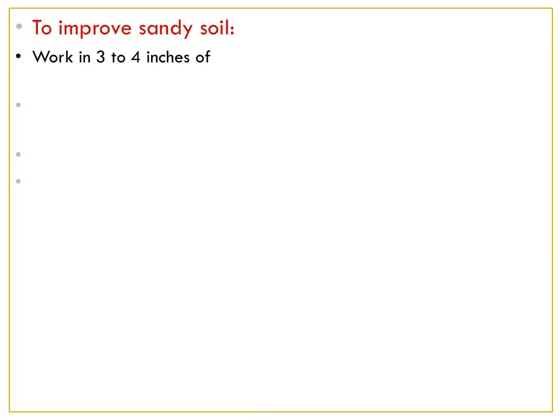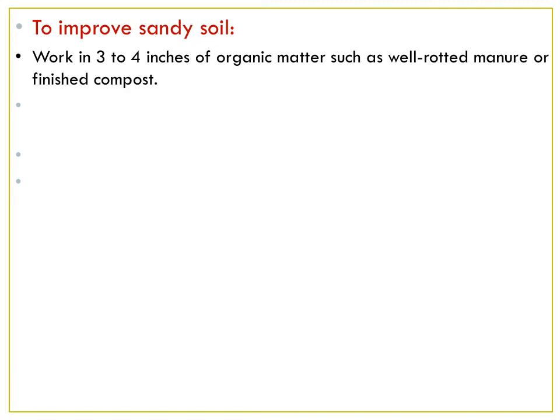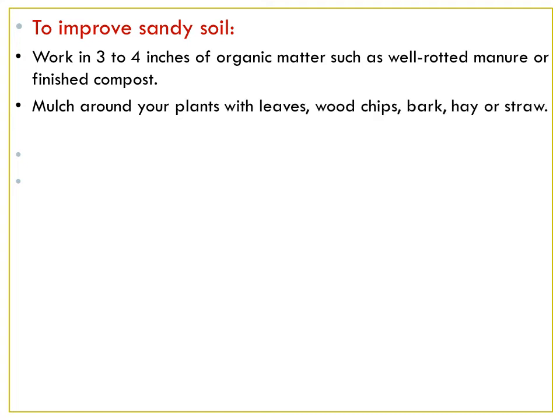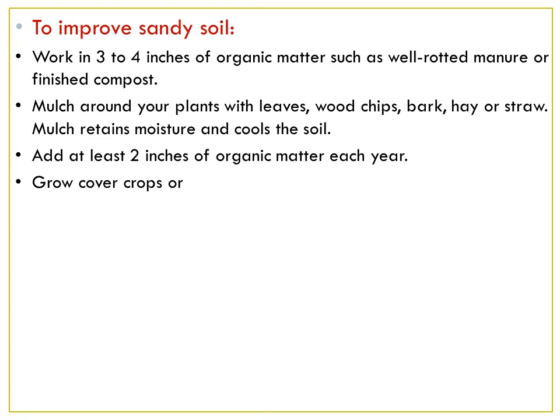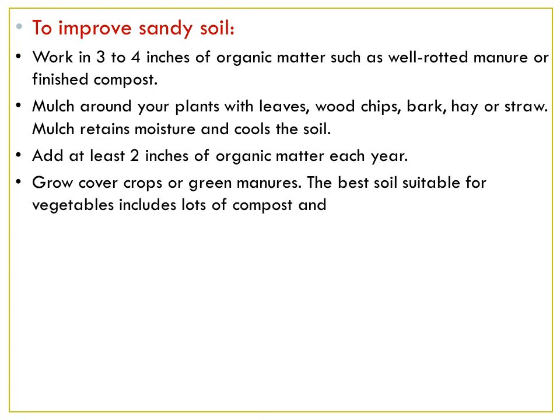To improve sandy soil, the steps are: work in 3 to 4 inches of organic matter such as well rotted manure or finished compost. Mulch around your plants with leaves, wood chips, bark, hay or straw. Mulch retains moisture and cools the soil. Add at least 2 inches of organic matter each year. Grow cover crops or green manure.